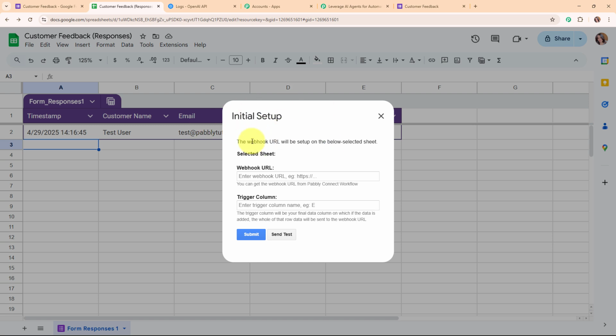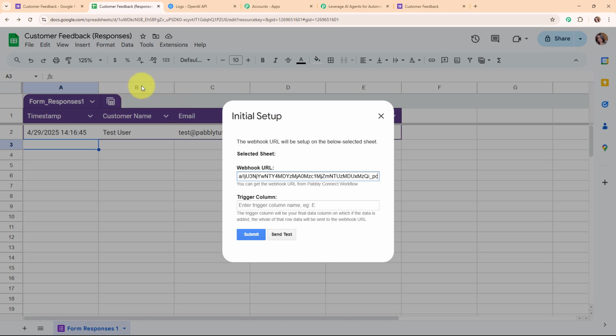Now under this initial setup, you can see it is asking me for the webhook URL and the trigger column. For the webhook URL, let me add the webhook URL that I've received in my Pabbly workflow. And then it is asking me for the trigger column. The trigger column will be the final data column, such that when data is added to it, the whole row's data will be sent to the webhook URL.